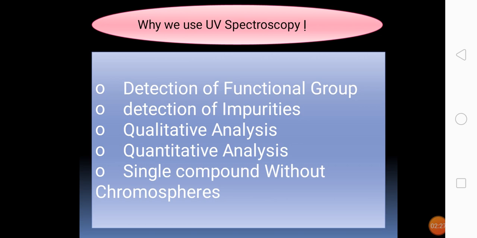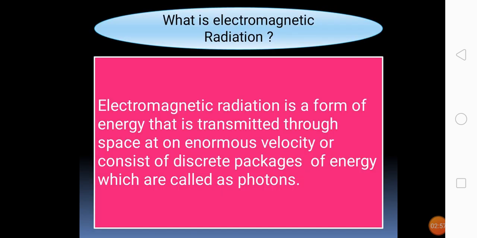And in the quantitative analysis, UV absorption is used routinely for the quantitative determination of unsaturated compounds. It is particularly useful at the percent level and the 1/10 of a percent level. Using special reagents, it is not generally useful for trace quantitative analysis. The method is subject to spectral overlap and therefore interferences from other compounds in the sample, and you can also detect a single compound without chromophores.